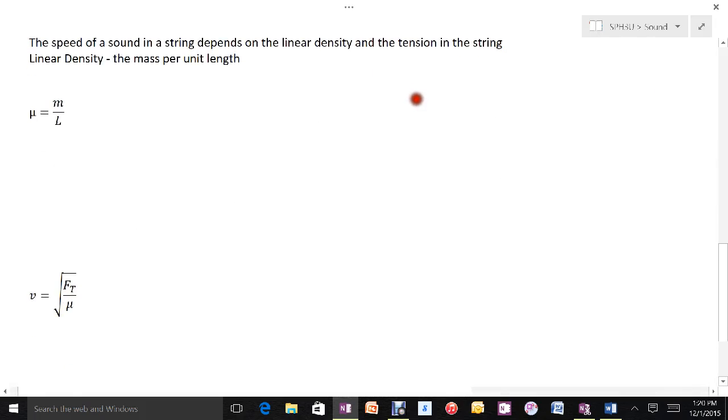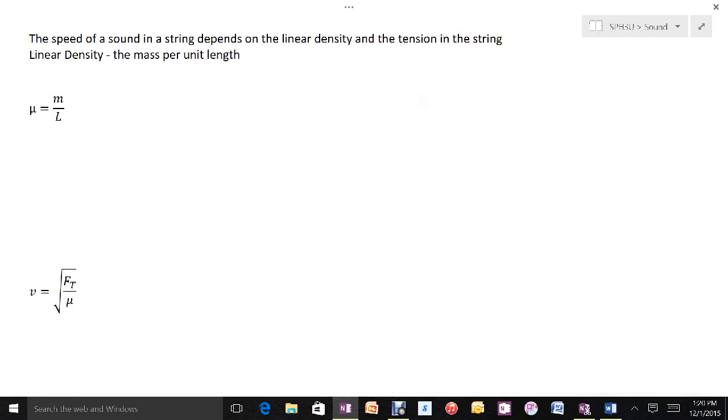As a specific example, we're also going to talk about the speed of sound on a string. What I'm imagining here is a string that's fixed between 2 points like that, and if a wave is created on it, let's say you push it up and down, the wave's going back and forth. How fast is that wave going to go back and forth? What is the speed of sound on that string? It depends on the linear density. To understand why, it helps us to remember Newton's second law.